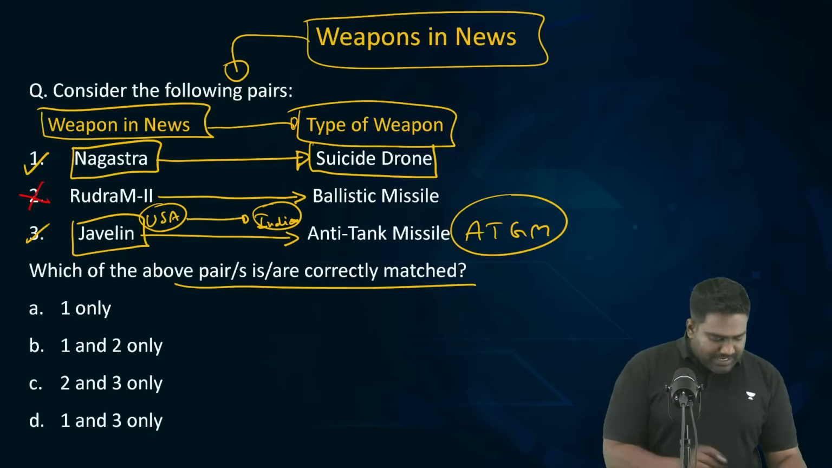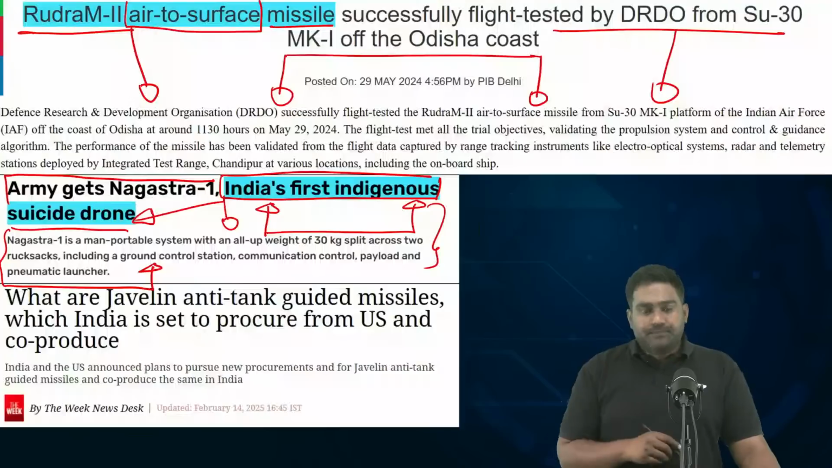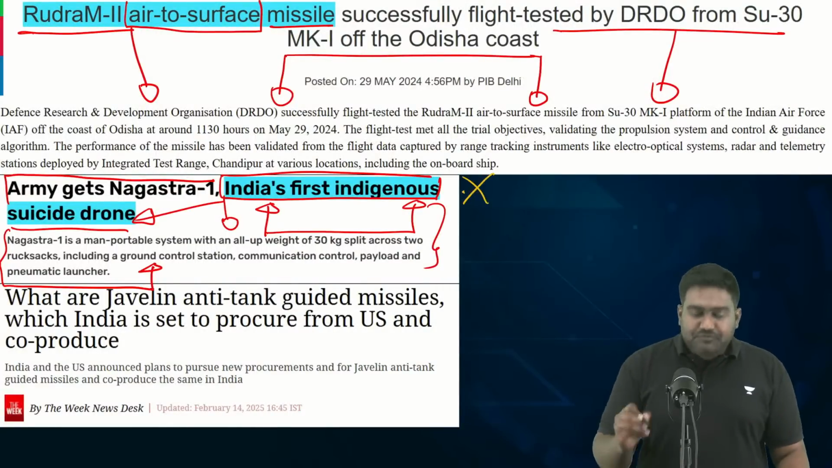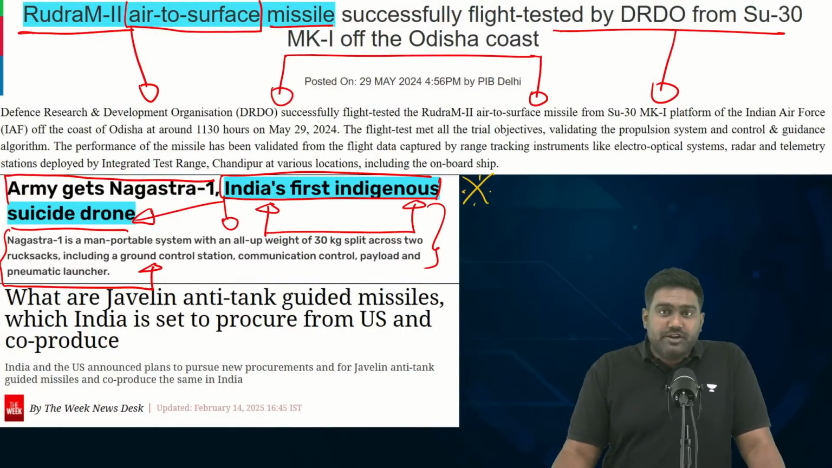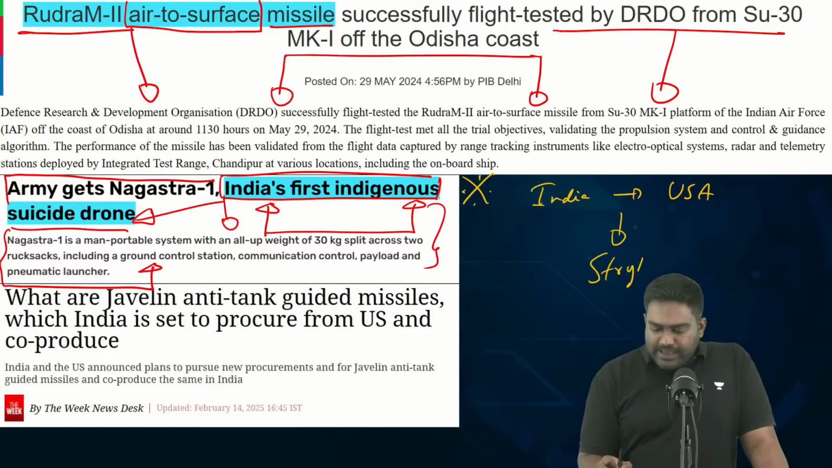So 1 and 3 are correct. Right answer is option D. So I hope you have taken note of all these weapon systems that were in news. Also note down, India has signed a deal with the US to procure Striker vehicles.